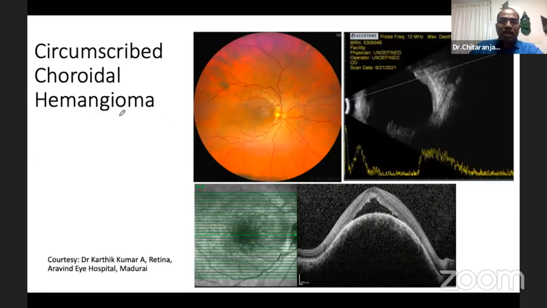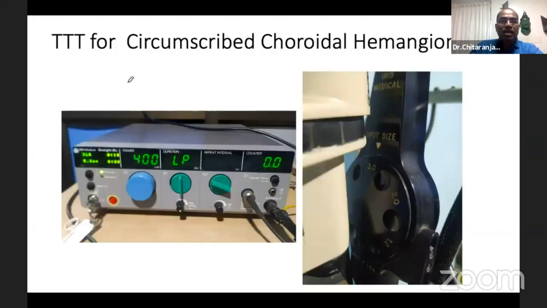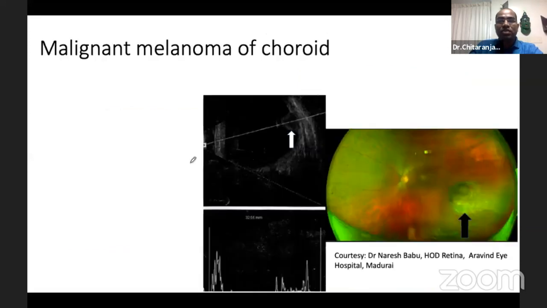Coming to circumscribed choroidal hemangioma, you can see over here there is a central circumscribed hemangioma. Nothing difficult to diagnose it from B-scan and OCT. Here TTT, unlike the subthreshold in CSR, we can do threshold or suprathreshold TTT. Here the spot size will be 3, unlike 0.5 in CSR, and power should be a little higher, and long pulse duration is needed.